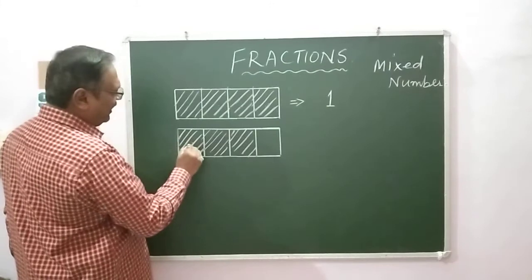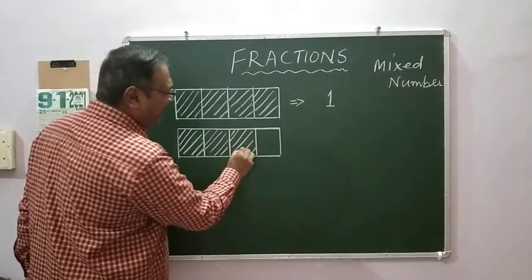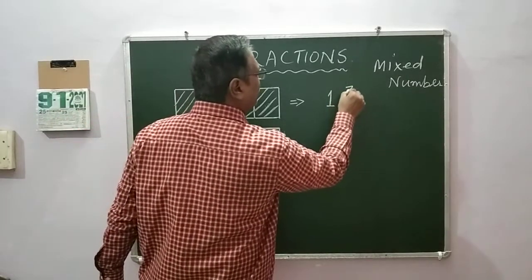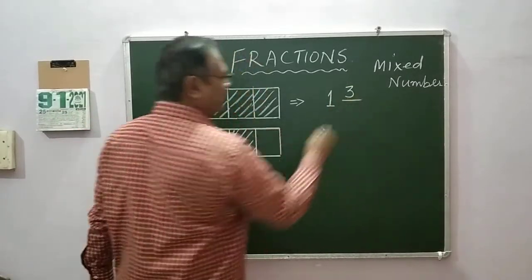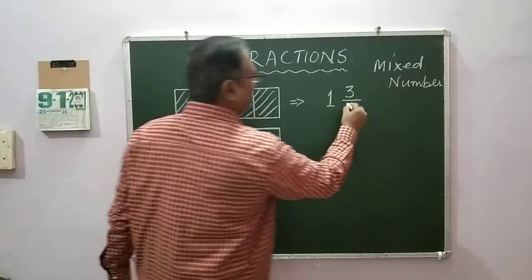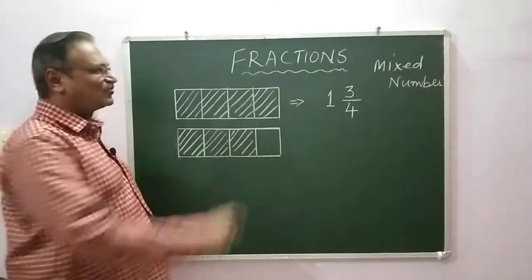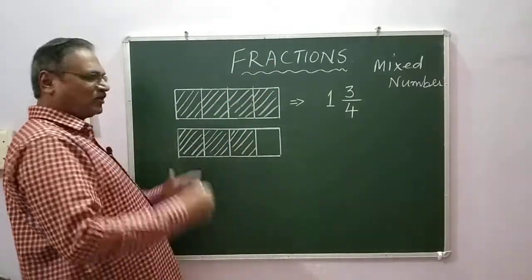Now after that, I am taking 1 part, 2 parts, 3 parts. I am taking 3 parts out of how many? 1, 2, 3, 4. So divided by 4. So what is this number? This is called a mixed number.